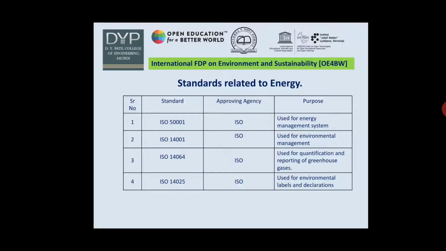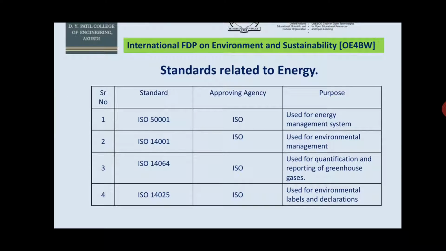In this, some standards are related to energy. The first standard is ISO 50001, used for energy management systems. The second standard is ISO 14001, used for environmental management. The third standard is ISO 14064, used for quantification and reporting of greenhouse gases. And the next standard is ISO 14025, used for environmental labels and declarations.